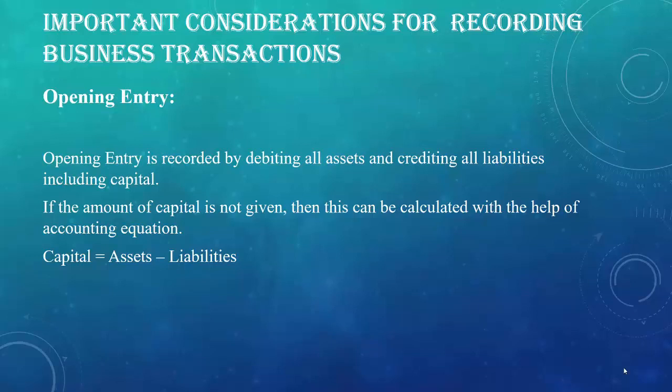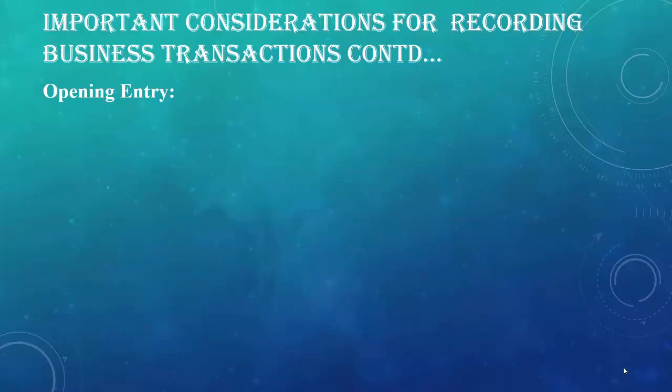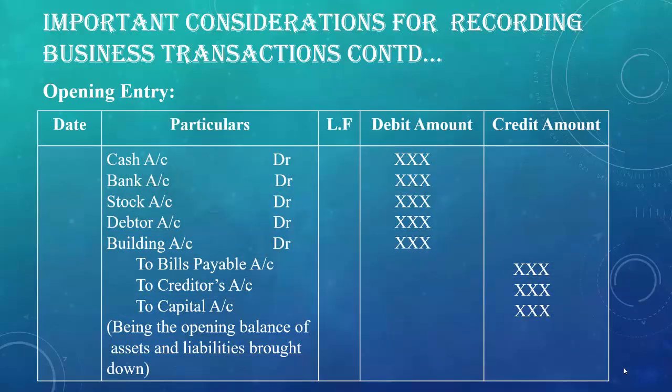Now let's have a look at opening entry, how it is recorded. Opening entry is recorded as follows. It is a format of journal and we record every transaction in the format of journal. As I have already given a detailed explanation about journal in my previous video, you can watch that video. Under opening entry, we debit all the assets accounts and we credit all the liabilities accounts and capital account.